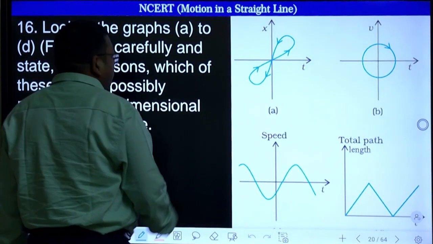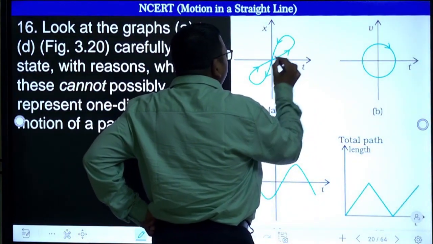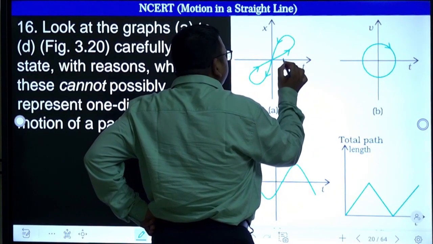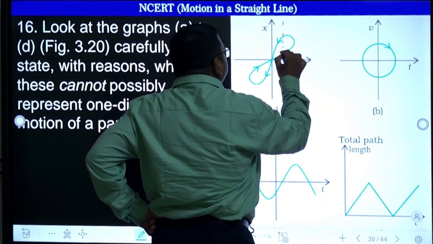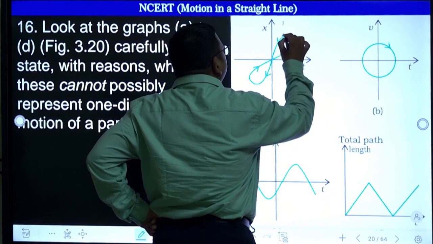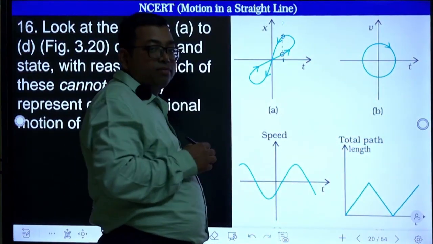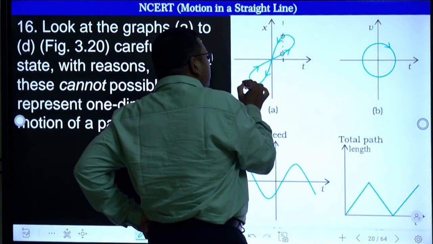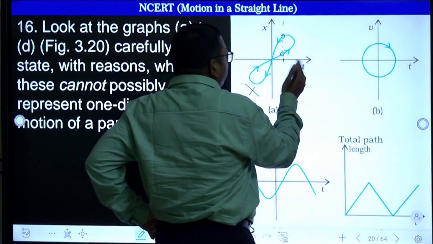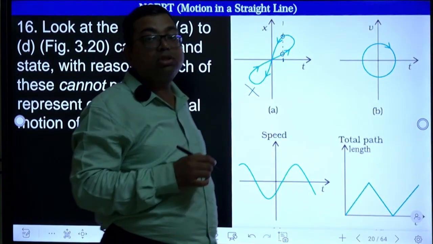So, if I see this type of graph, where at a particular time you can plot a vertically straight line, it is cutting at 2 points on this. First of all, time cannot be negative. So the graph which they have shown on this side itself is wrong. And also, at a given time there are two positions, which is not possible.